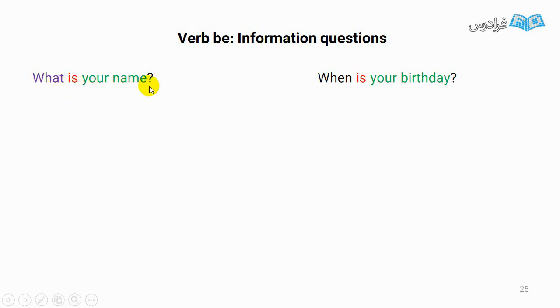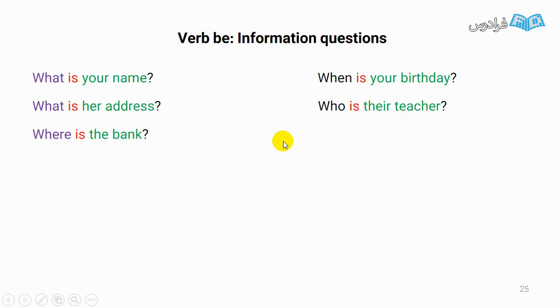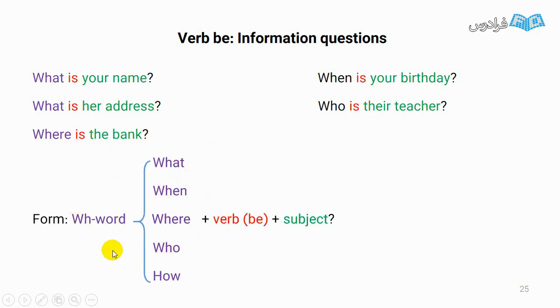What is your name? My name is. When is your birthday? It is. What is her address? Who is their teacher? Where is the bank? Let's check the form. They start with a WH word. Words like what, when, where, who.